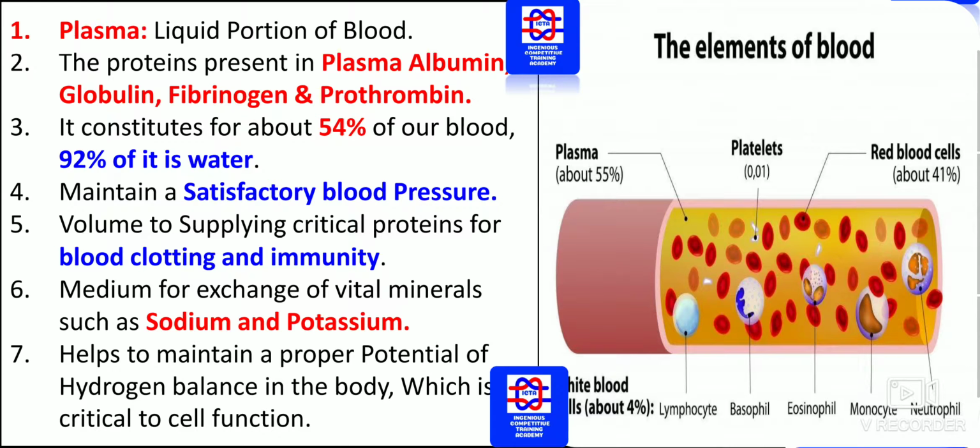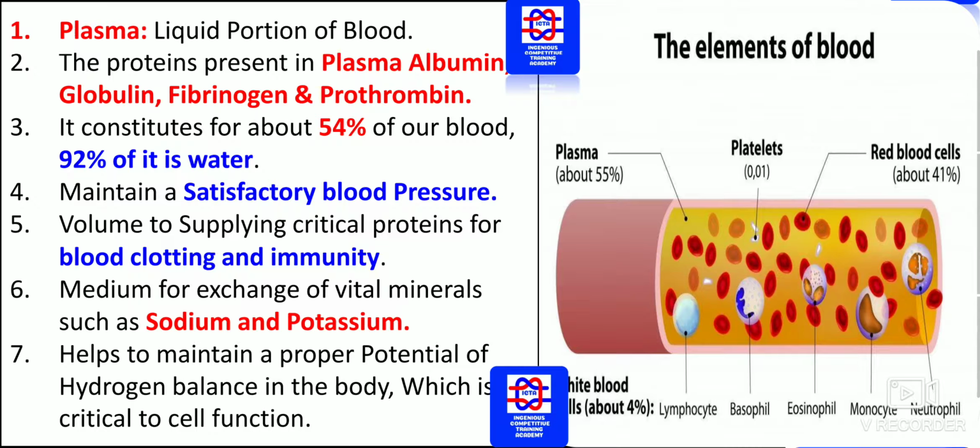The proteins present in plasma are plasma albumin, globulin, fibrinogen and prothrombin. These are a few of the proteins present in the plasma. It constitutes about 55% of our blood and 92% of it is water. It maintains a satisfactory blood pressure. So what exactly is the function of the plasma? To maintain satisfactory BP, that is blood pressure.